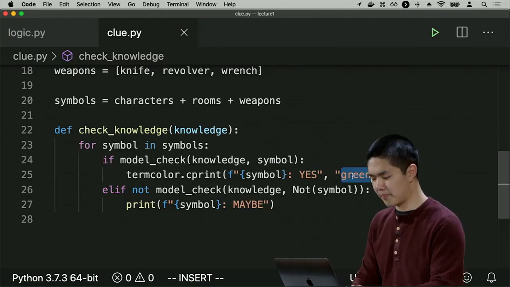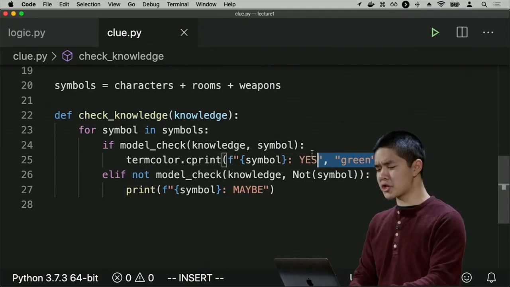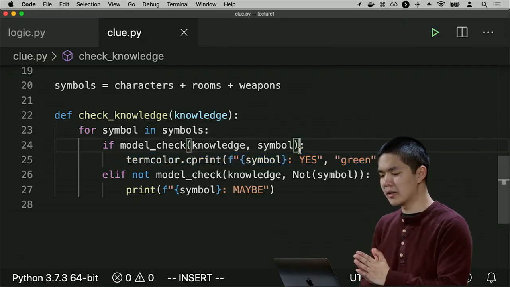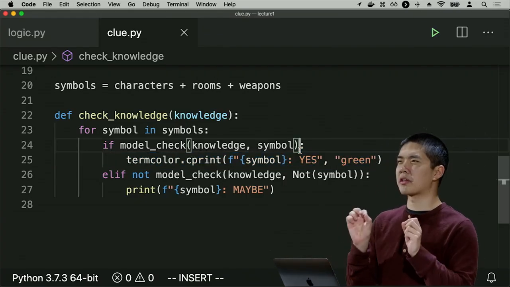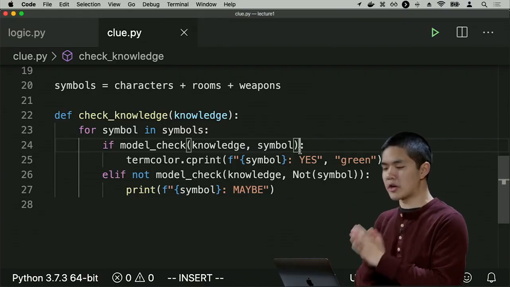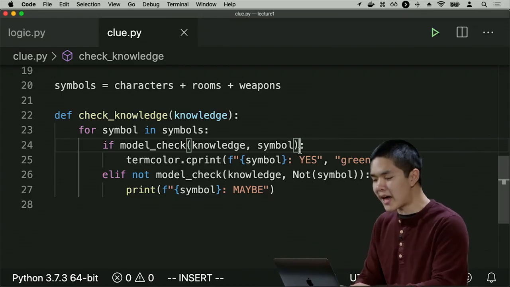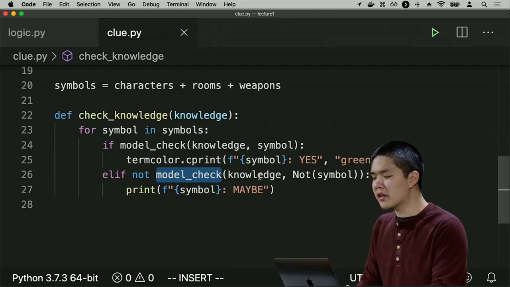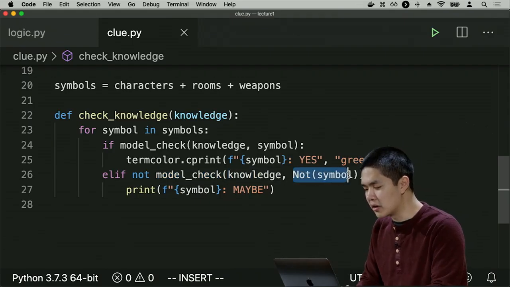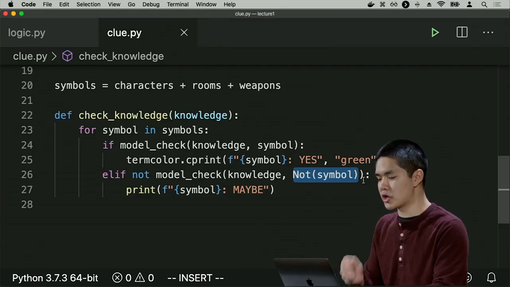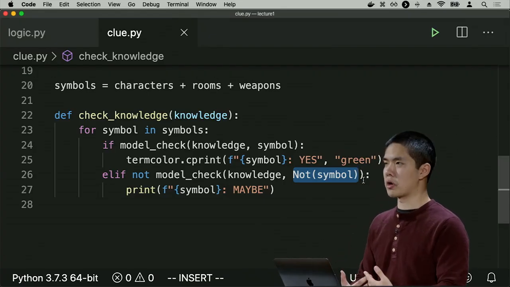the word yes, and I'm going to print that in green, just to make it very clear to us. And if we're not sure that the symbol is true, maybe I can check to see if I'm sure that the symbol is not true. Like if I know for sure that it is not Professor Plum, for example. And I do that by running model check again, this time checking if my knowledge implies not the symbol, if I know for sure that the symbol is not true.